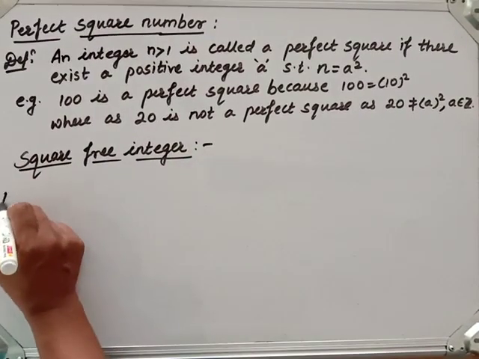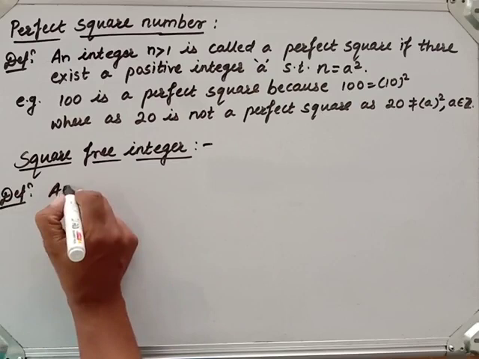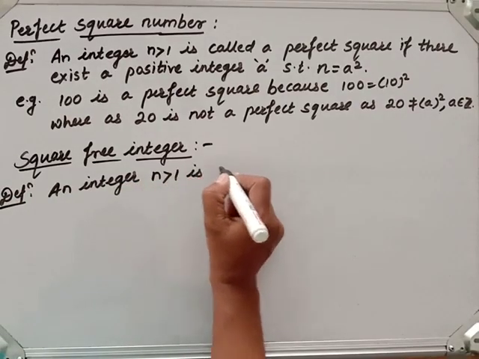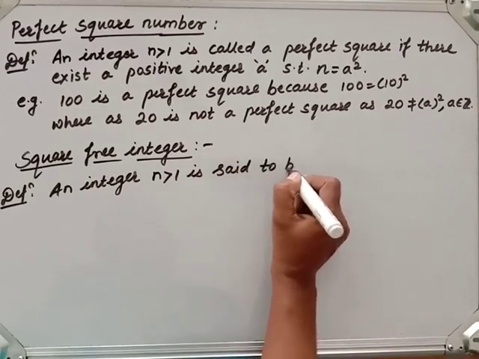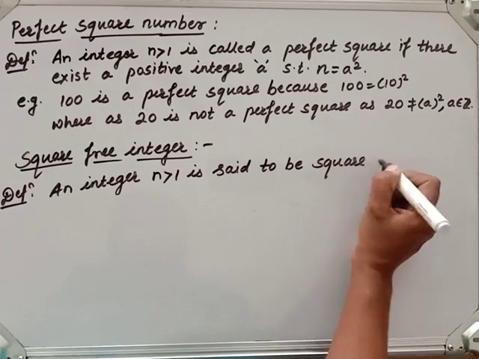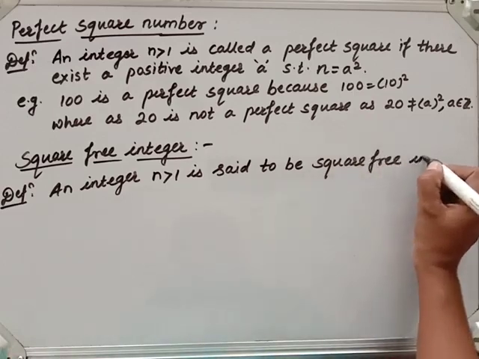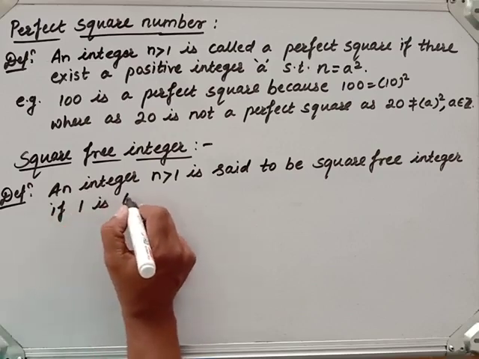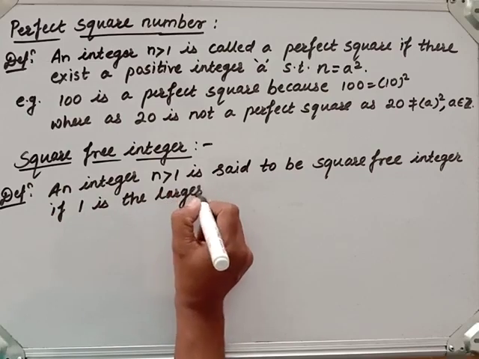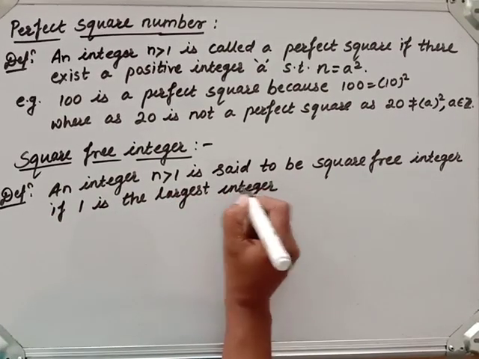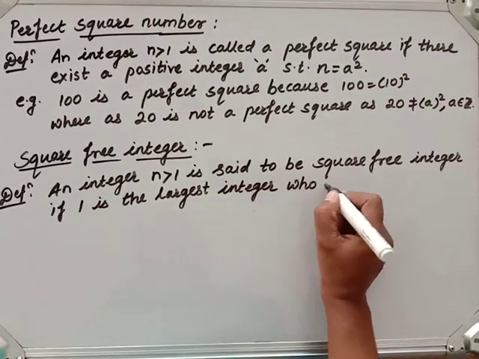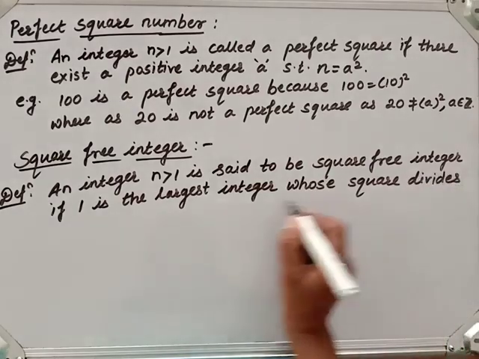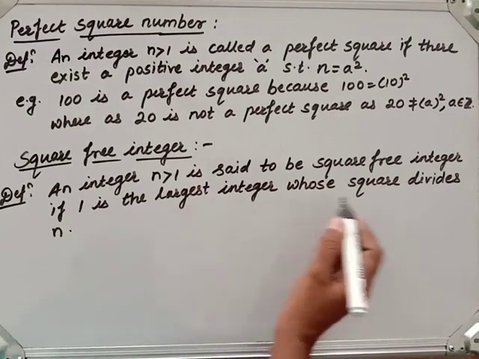The definition is: an integer n greater than 1 is said to be a square free integer if 1 is the largest integer whose square divides n. 1 is the largest integer whose square divides n.